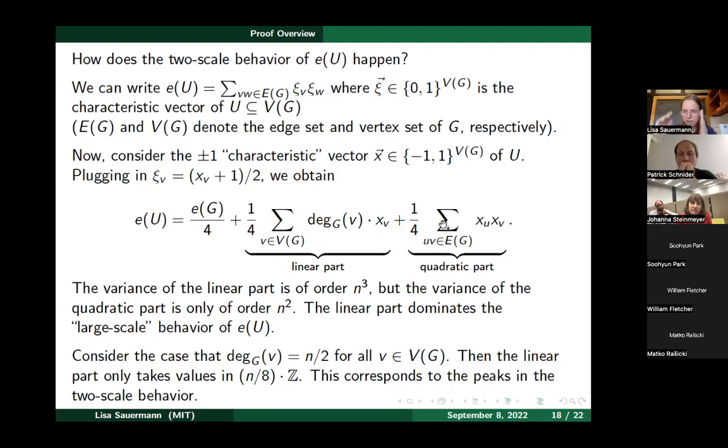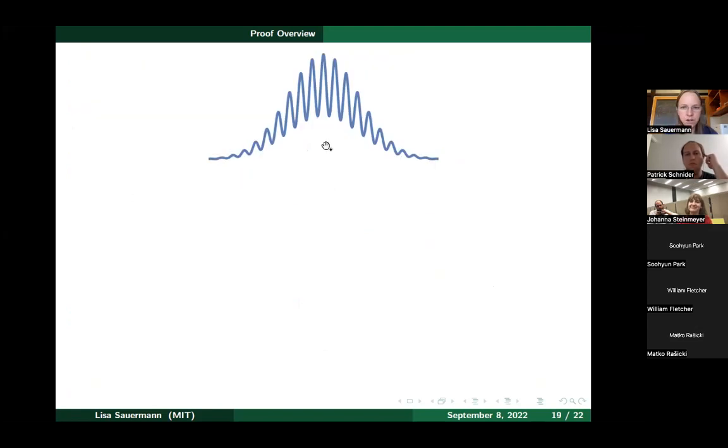But then this quadratic part basically causes some wiggling behavior around each of these points in n over 8 times Z. So basically, each of those values that the linear part can take corresponds to one spike in this kind of funny behavior. So this is kind of where this comes from. And so with this way to look at it, it's maybe now less crazy that this can actually happen. Okay, so this is again this picture which can actually happen.